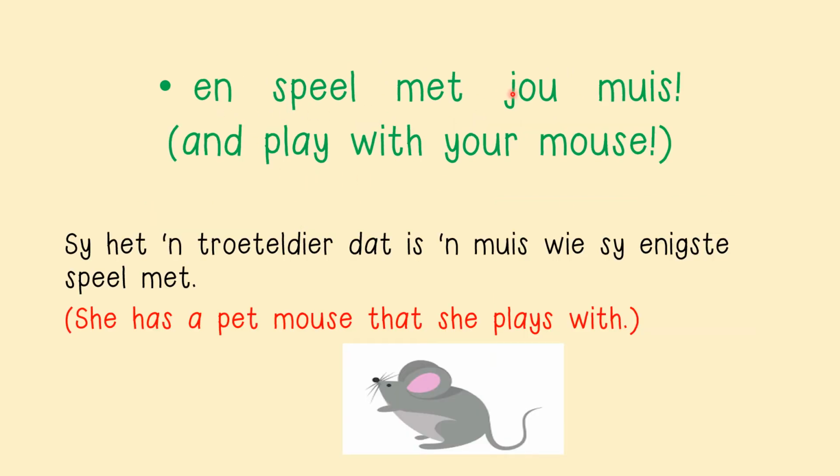En speel met jou meis and play with your mouse. Sy het 'n troeteldier, dat is 'n meis wie sy enigste speel met. She has a pet mouse. Troeteldier is a pet that she plays with, that she only plays with this mouse.